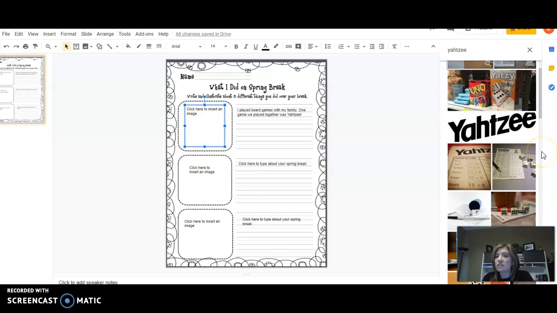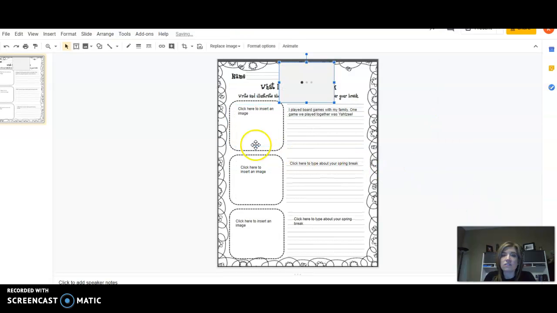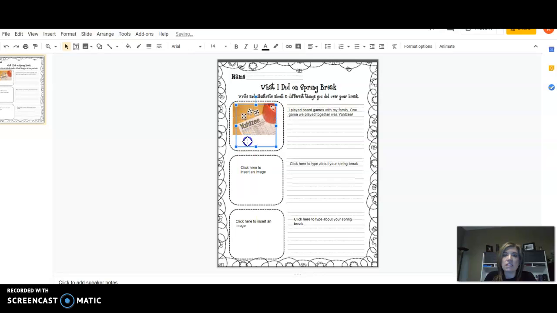Oh, there are some pictures of Yahtzee that came up. So I like this picture here. So I'm going to click it. And you see the little check mark comes up. I'm going to click insert. And there's my picture. I can put it right there. And I can make the picture smaller or bigger. I've got a nice matching picture to go with my writing that I just did. Okay, then I'll come down, I'll click, and I will type in something else I did over the break.